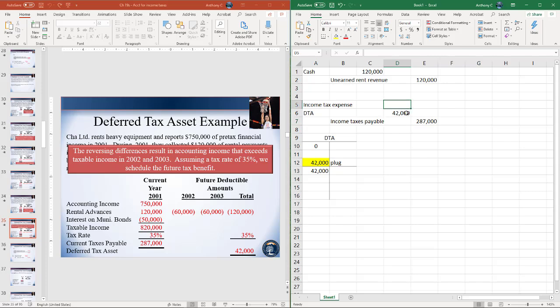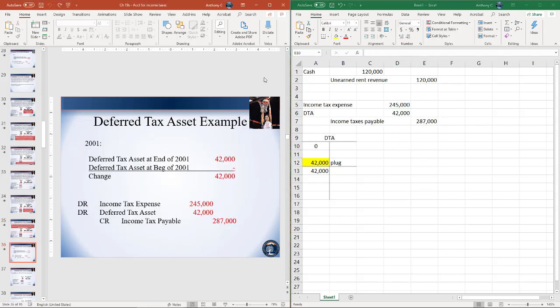Easiest way to do this without getting confused about whether to add or subtract the change in the DTA or the DTL is to just remember that our debits must equal our credits. So our debit here to income tax expense will be the $287 minus the $42,000. So we'll get out to $245. So let's continue this example and then go into the next year.